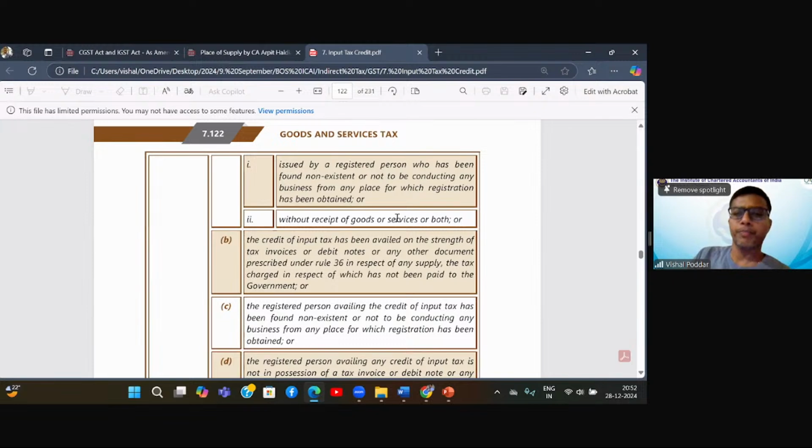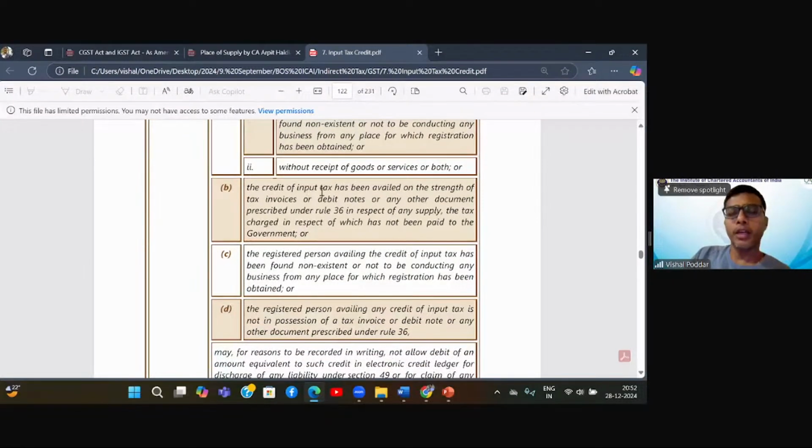Third, the credit of input tax has been availed on the strength of a tax invoice or debit note or any other document prescribed under rule 36 in respect of any supply, the tax charged in respect of which has not been paid. So in this third scenario, which is in clause B, my supplier is existing. So there is no problem with the existence of the supplier. Second, the supply is also genuine. I have actually received the good or service.